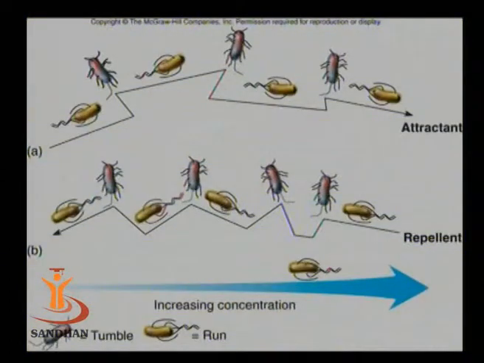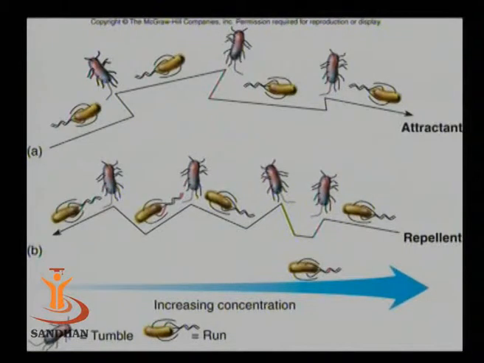Now in general, the movement of bacteria towards or away from some substance, or let's say from light also, because some organisms move towards the light, that is positive phototaxis. This movement of microorganisms in response to stimuli is known as taxis. If it is in response to a chemical, then it is known as chemotaxis. If it is in response to light, then you can say it is phototaxis.